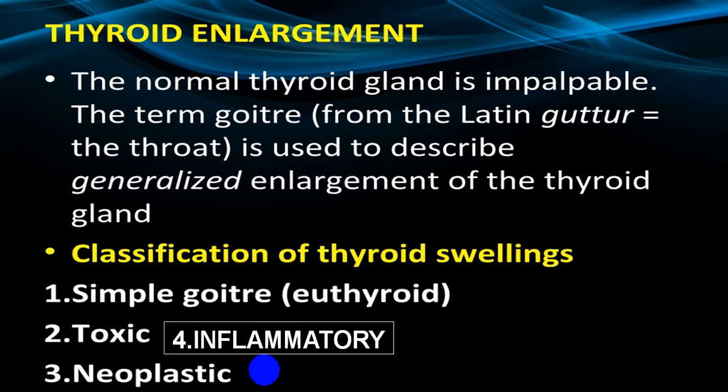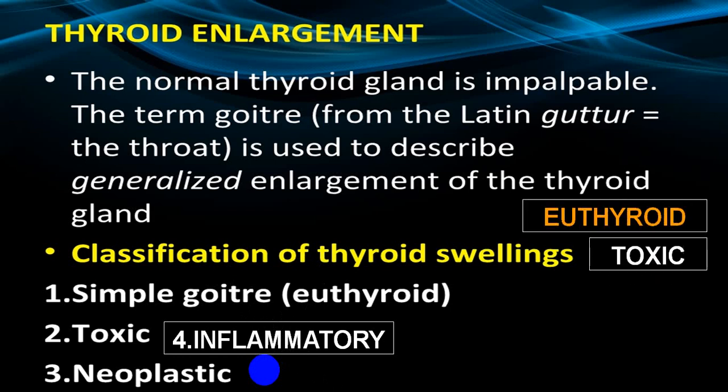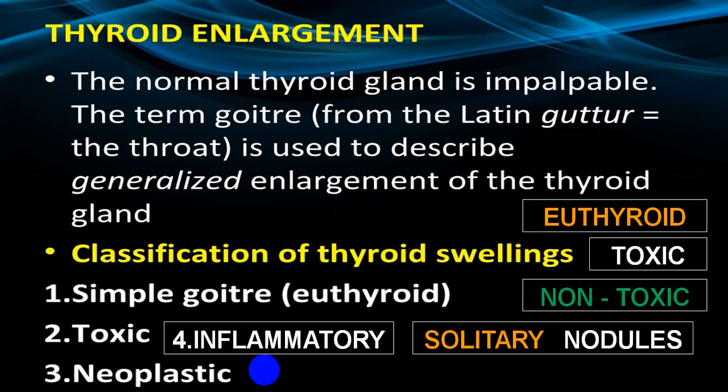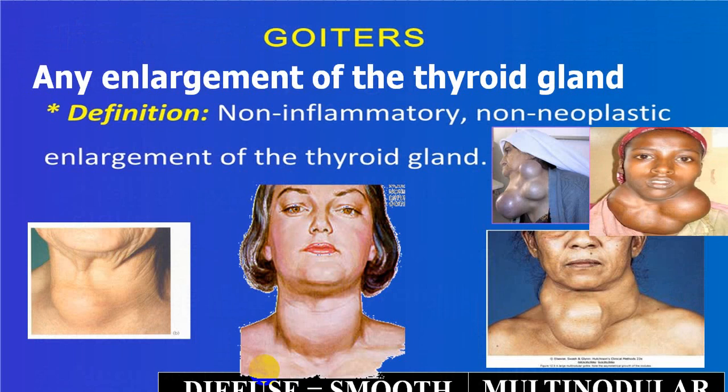One more variety of enlargement of the thyroid gland, which we call goiter, is because of inflammation. We have already discussed this, we call it the entire thyroiditis group. Function wise, it can be euthyroid, it can be toxic goiter, or it can be non-toxic goiter. Non-toxic goiter we usually call maybe euthyroid or maybe hypothyroid. It can be a single solitary nodule, or it can be multinodular, or it can be a smooth enlargement of the thyroid gland.